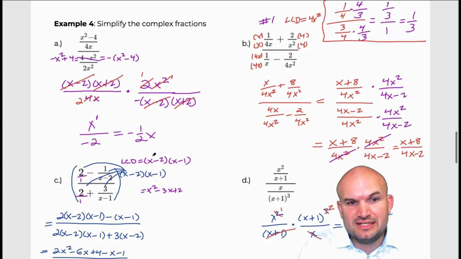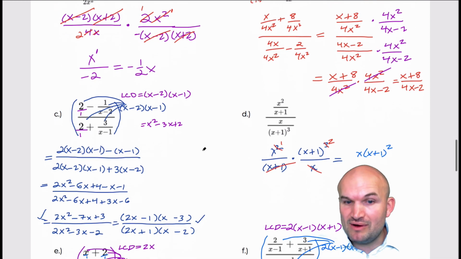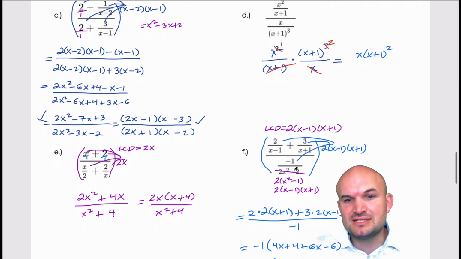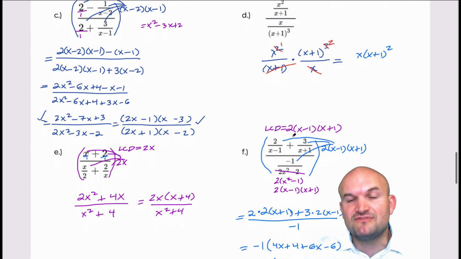Usually the LCD can be found by just multiplying the denominators. However, be careful, because sometimes they have common factors already within them, so you don't want to multiply every single denominator you see, but just find the common denominator. So there you go. Hope you enjoyed.